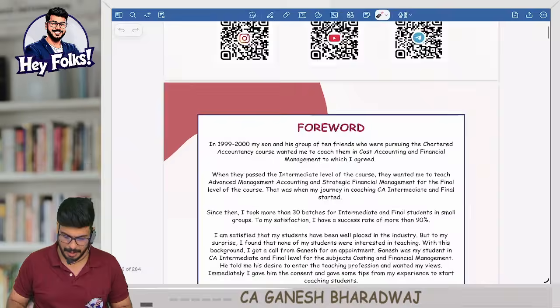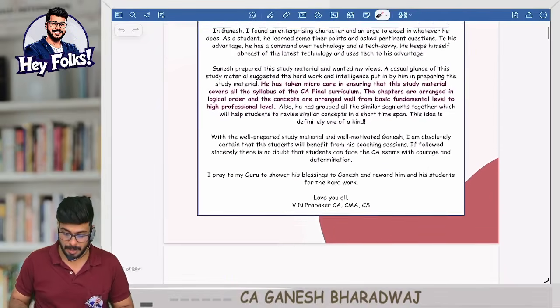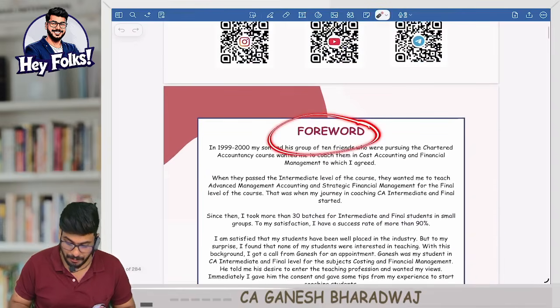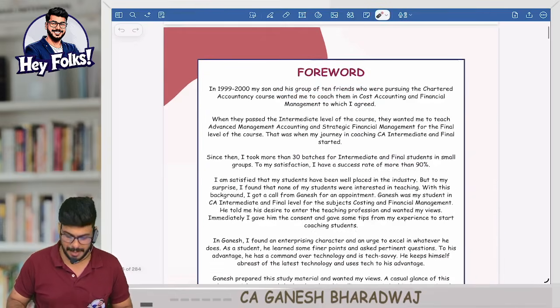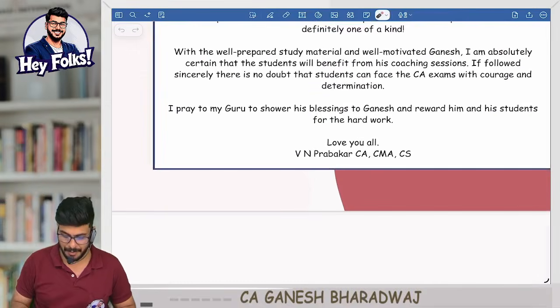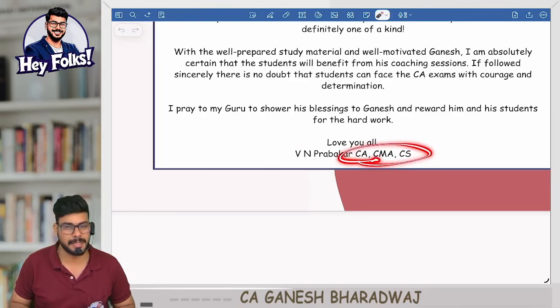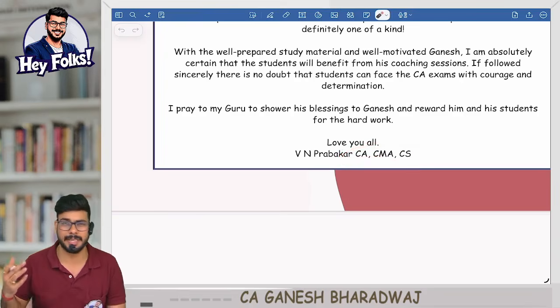And yes, guys, before the start of the book, I have something called a foreword here. This foreword was written by my costing and FM faculty guru, Shri V.N. Prabhakar sir. He's a triplet, CA CMA CS. He's an all India second ranker in his final.